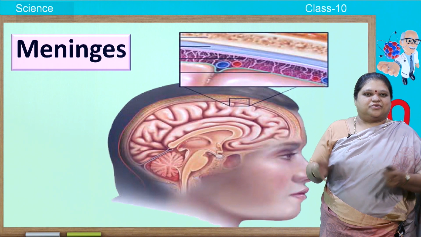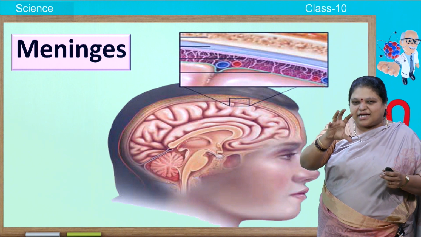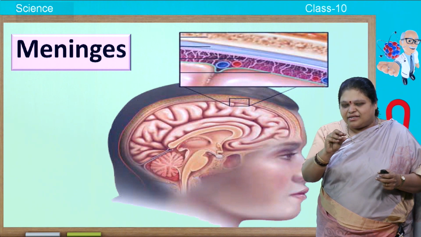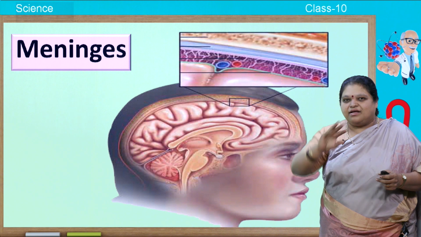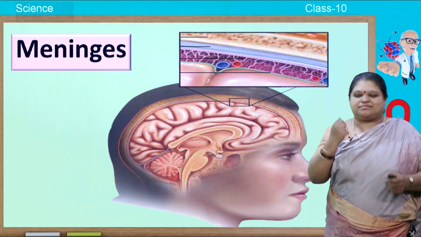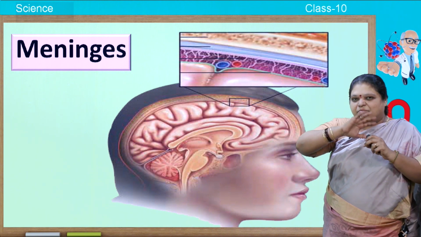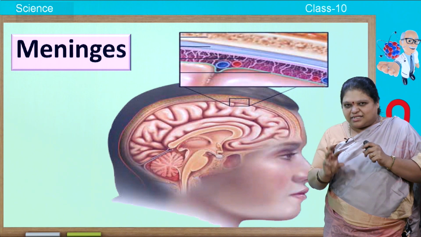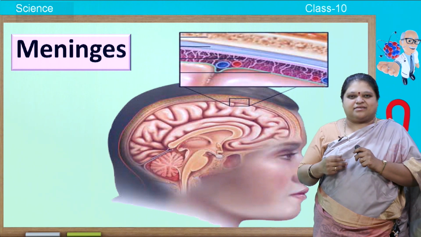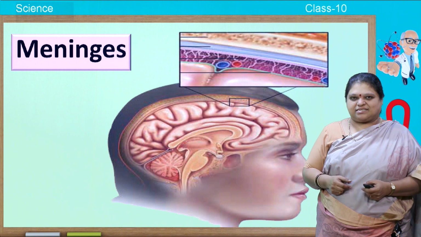Now, let us come to this brain. Inside the skull, between the skull and the brain, there are three membranes. Let me repeat. In between the skull and the brain, there are three membranes, you call them meninges.